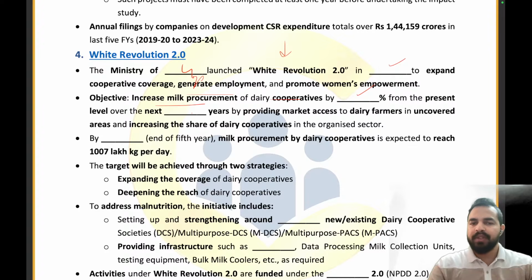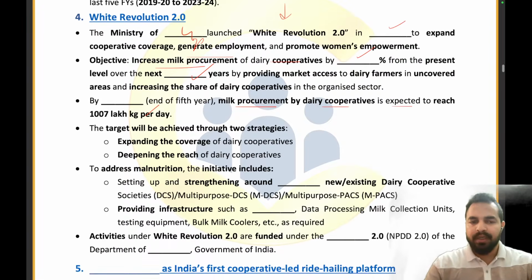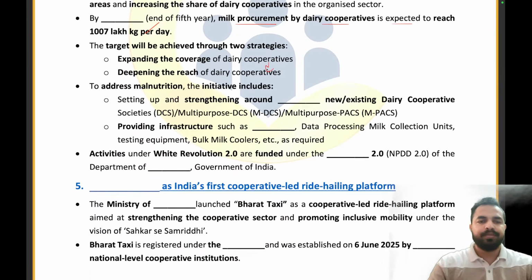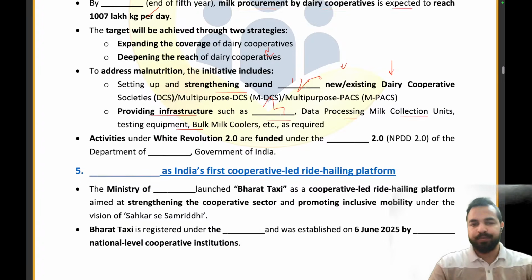Over the next how many years? In the next 5 years, we are going to do this. By 2028-29, the milk procurement by the dairy cooperatives is expected to reach 1,007 lakh kg per day. Right? Now, to address the malnutrition, the initiative will include setting up and strengthening around how many new or existing dairy cooperatives? That is 1200. 1200 new existing dairy cooperatives. Providing infrastructure such as automatic milk collection, data processing milk collection units, testing equipments will be provided under this particular part.